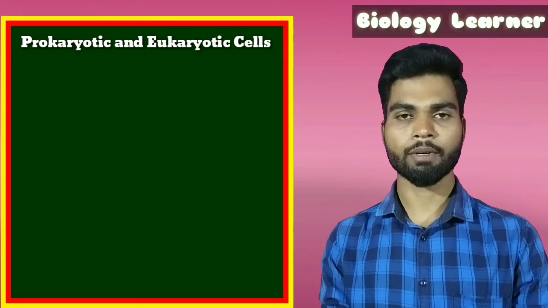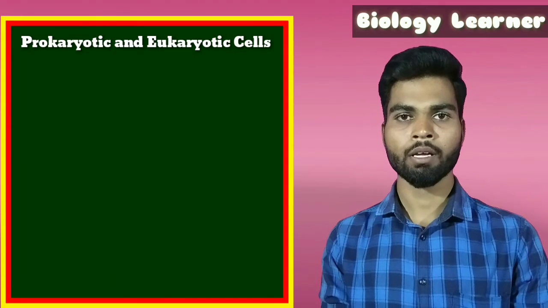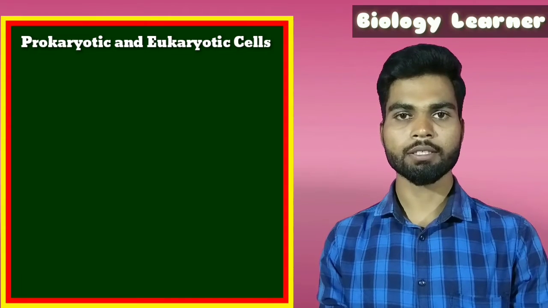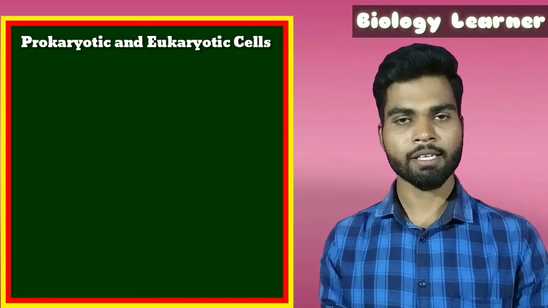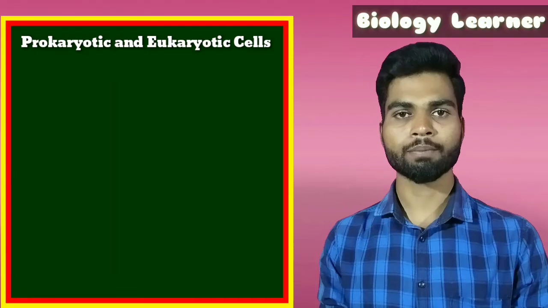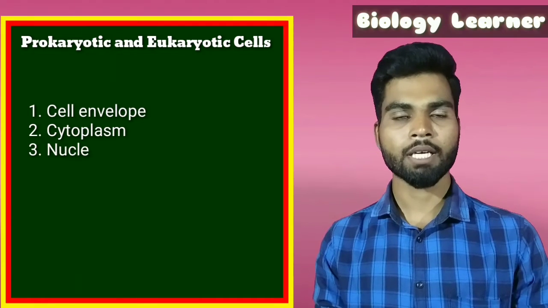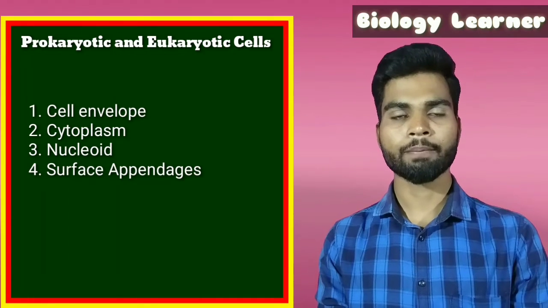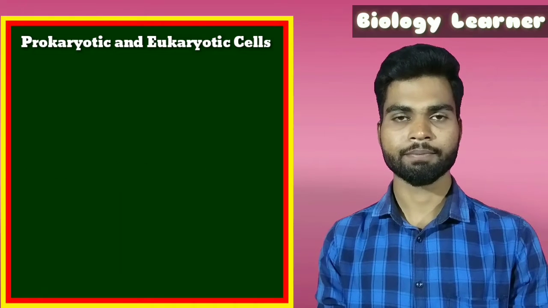Now let us discuss the prokaryotic cells. We will deal with prokaryotic cells by taking bacteria as an example. A typical bacterial cell consists of cell envelope, cytoplasm, nucleoid, and surface appendages.